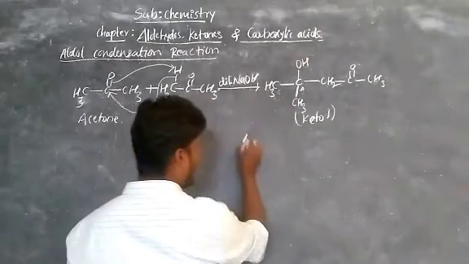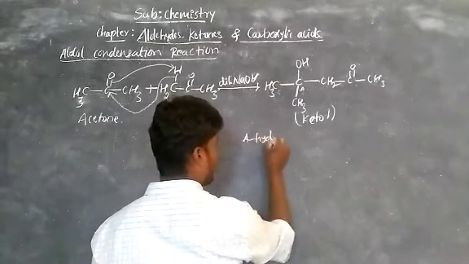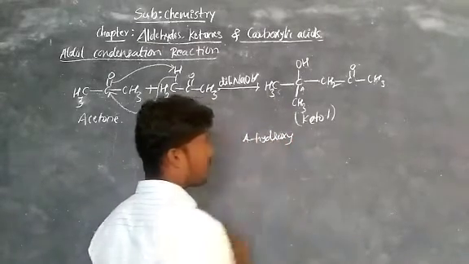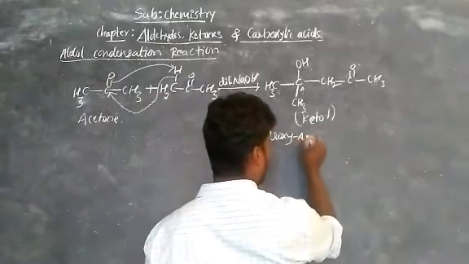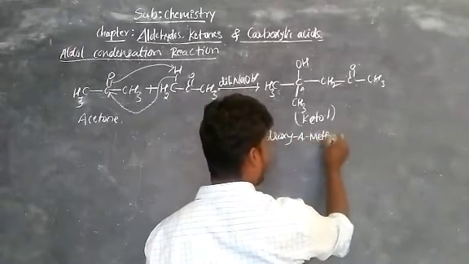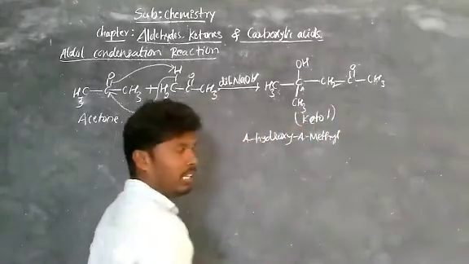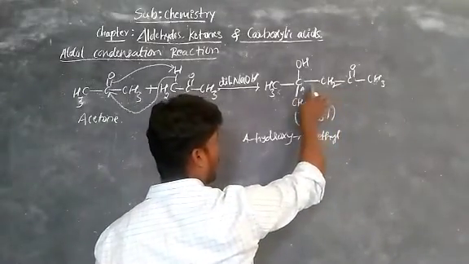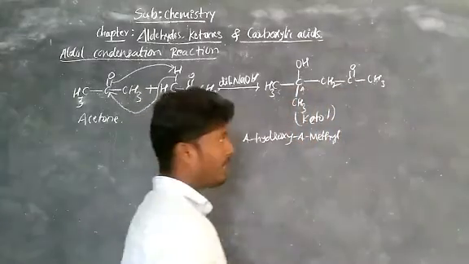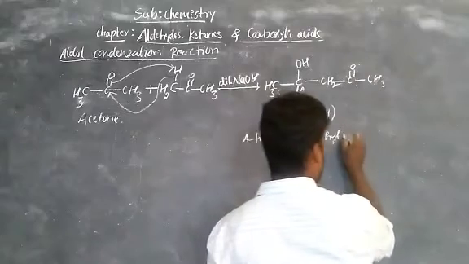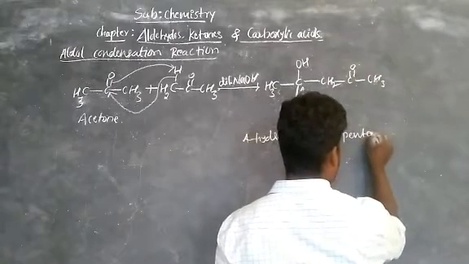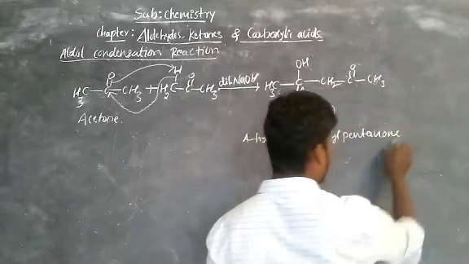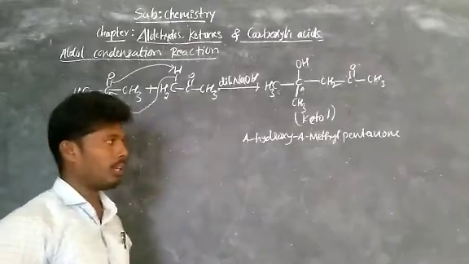Therefore 4-hydroxy, 4-methyl, 1, 2, 3, 4, 5, right? 5 is pentanone. That is 2-pentanone, like that.